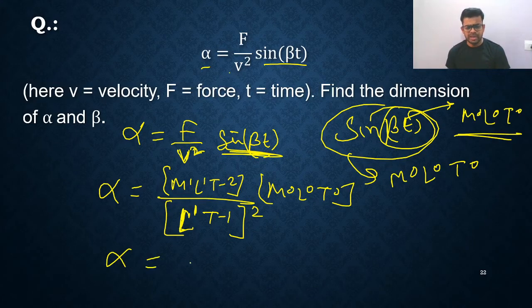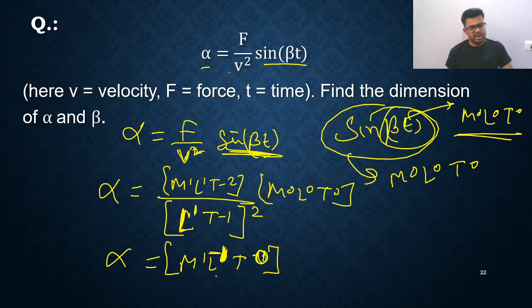So alpha will be equal to m1 l0 t minus, oh sorry, this will become l2. Are you getting? So l2, so you are getting l minus 1. And you are getting here t0. So m1 l minus 1 t0, this is the dimensional formula of alpha. How is it written? L raised to 1 t raised to minus 1 and its entire power is 2, right? So you can say l raised to 2 t raised to minus 1. So that's all, my dear friends. This is the dimensional formula of alpha.